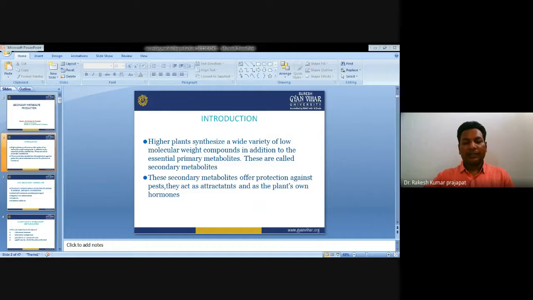In some cases, they are produced only during certain developmental stages. In certain plant species they are produced at a particular growth stage, not throughout the life period of the plant.